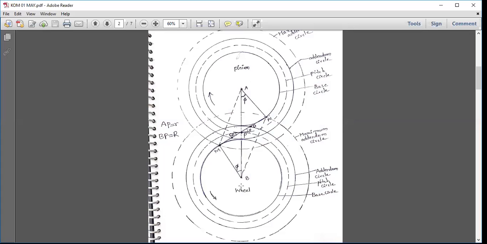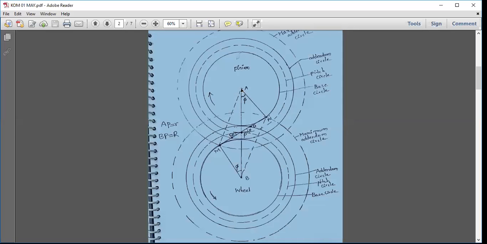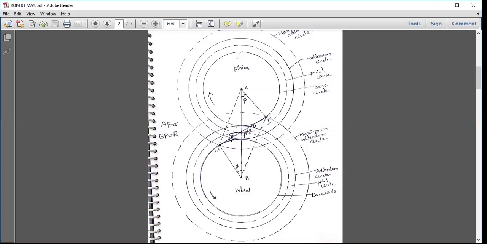Now let us come to the pinion portion. If the addendum circle radius of the pinion is increased from AC to AM, then M is the limiting point. If the addendum circle radius of the pinion is increased beyond M, the portion of the tooth of the pinion will remove, or undercut, the portion of the wheel. This is the cause of interference.